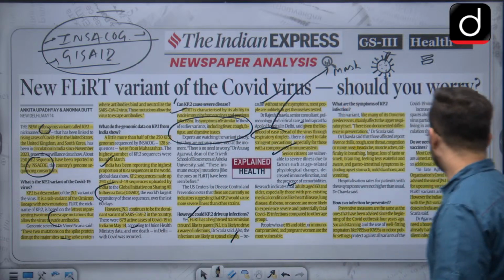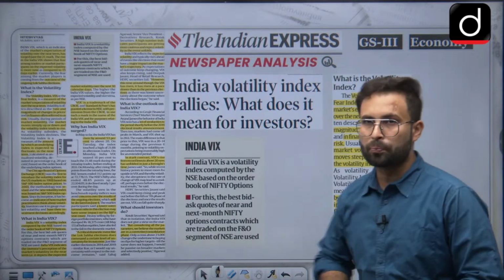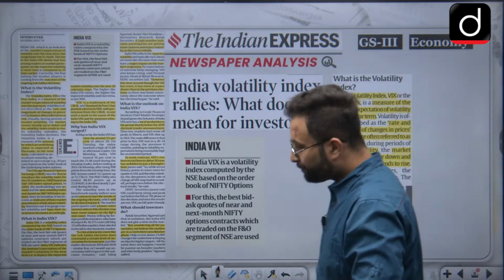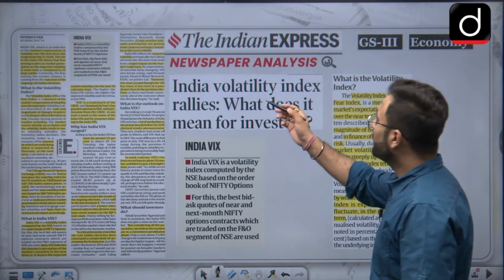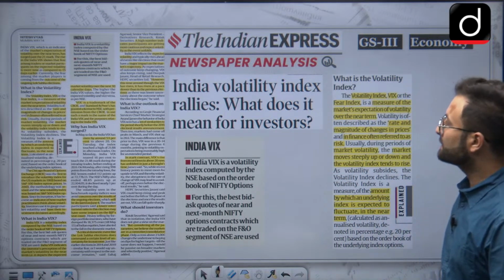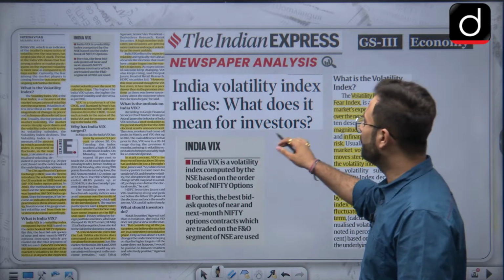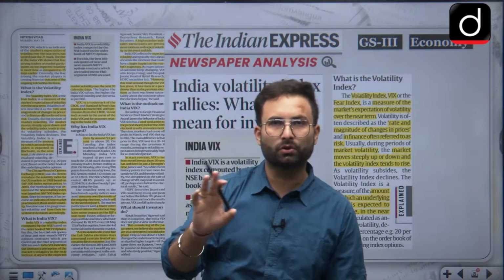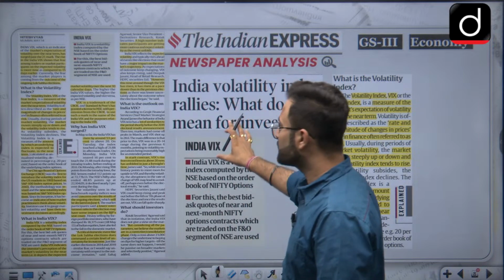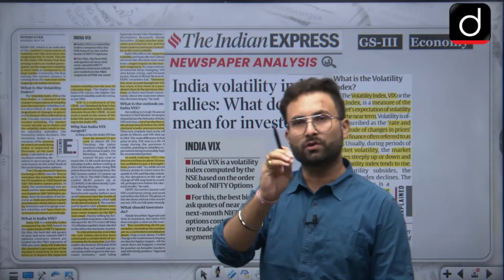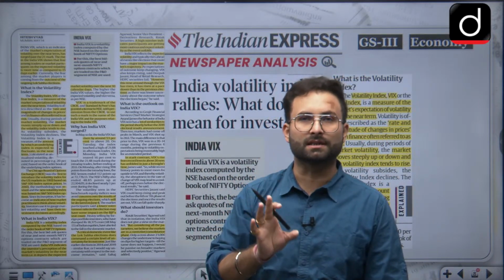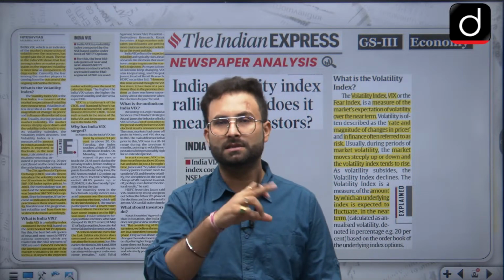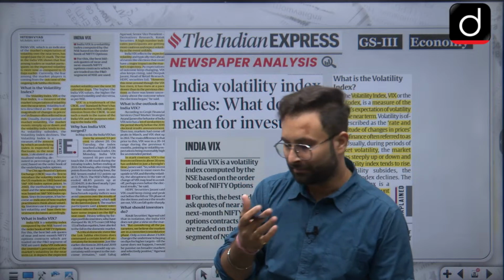Okay, now moving further, next article. India Volatility Index release. What does it mean for the investors? Now there is too much data given, but we will not go into it. We will just see what this particular index is, who releases it, how it was started, and what kind of measure it is giving. We will also see what is happening in India right now, why there are these fluctuations, and the reasons for that.